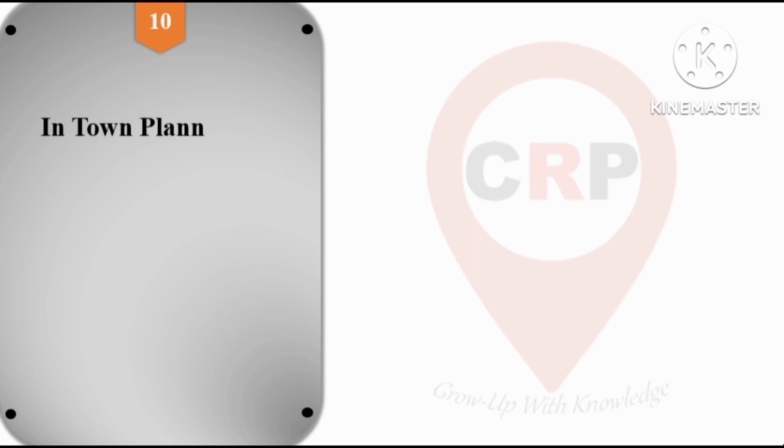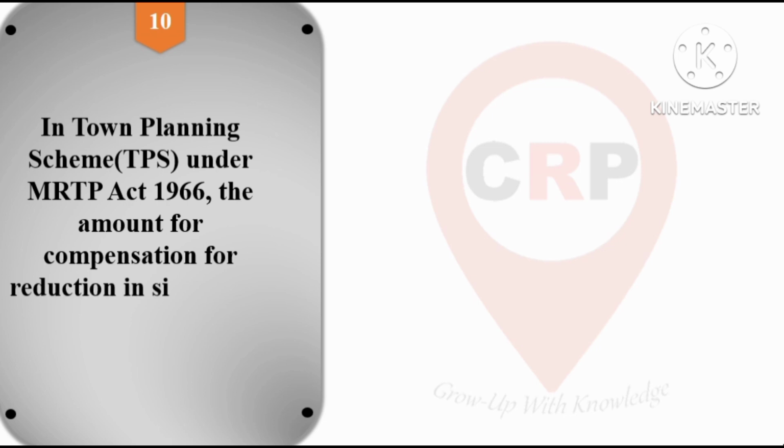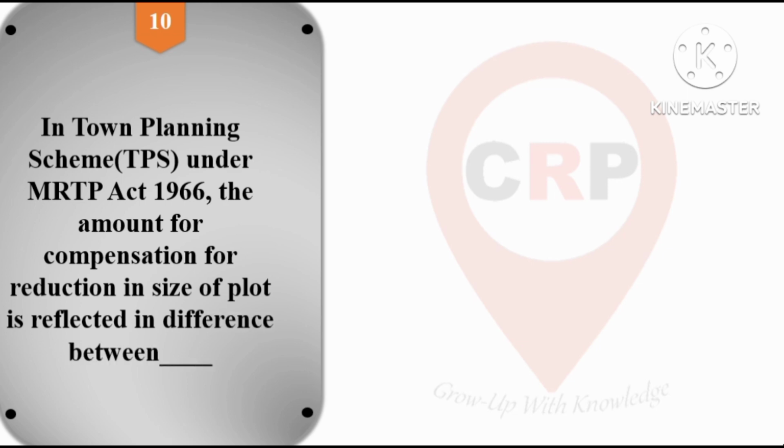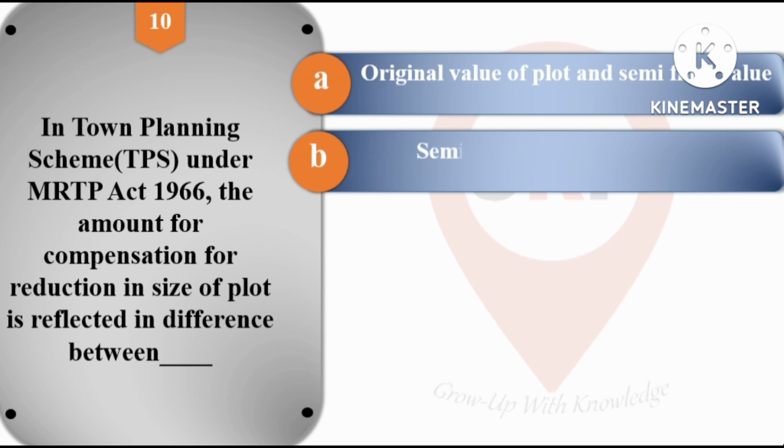Next, question number 10. In a town planning scheme, that is TPS, under MRTP Act 1966, the amount for the compensation for reduction in size of the plot is reflected in difference between dash. Option A is original value of the plot and semi-final value of the plot.